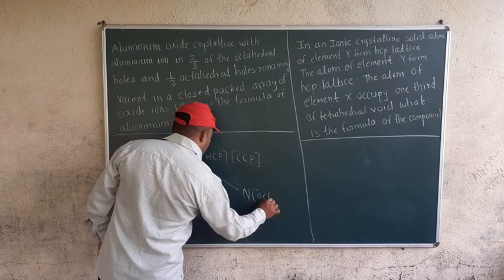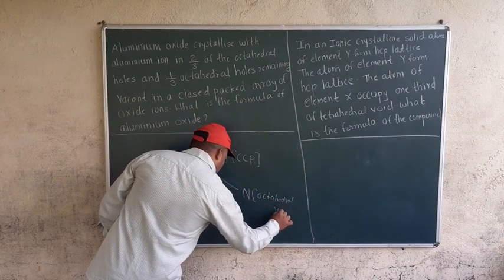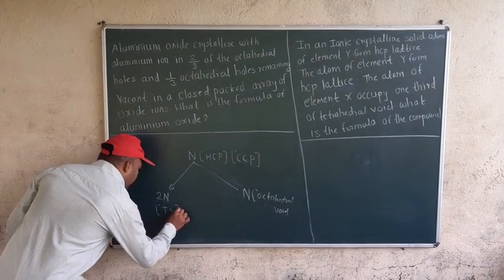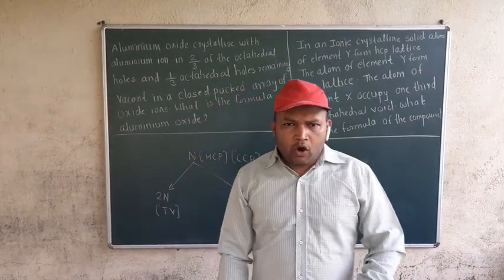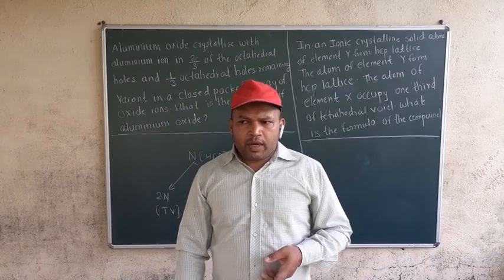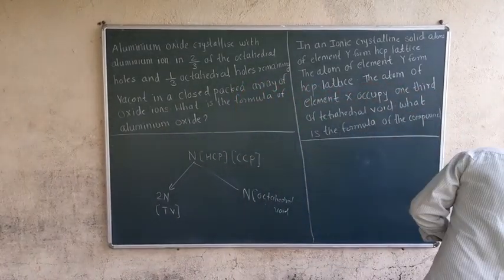This is octahedral void and this is tetrahedral void. Just remember, tetrahedral voids are double and octahedral voids are same. By this formula we can solve this type of numericals. So let us continue.